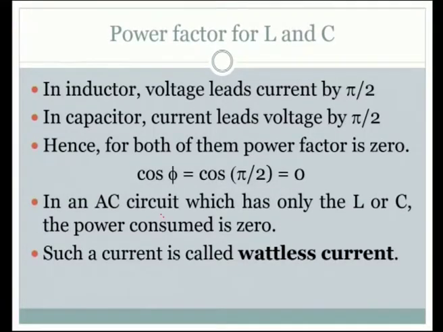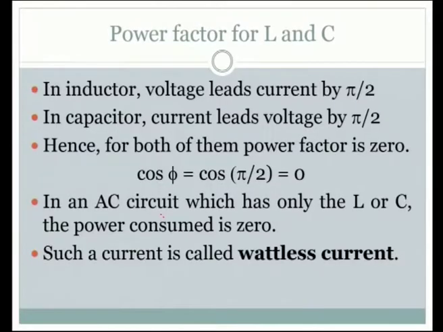Hence, for both of them the power factor is 0, because cos phi, which is cos pi by 2, is 0. In an AC circuit which has only the L, the inductor, or C, the capacitor, the power consumed is 0. Is it not something surprising? When we have such circuits which have the inductor alone or capacitor alone as components, then there is no power consumed at all. Though there is VRMS, though there is IRMS, because cos pi by 2, cos 90, is 0, there is no power consumed.